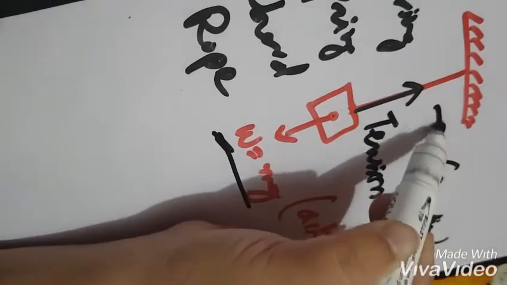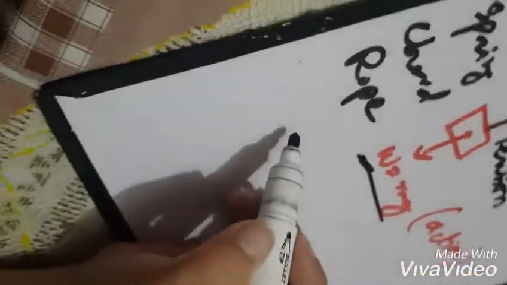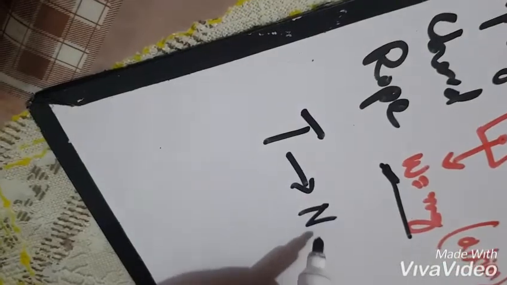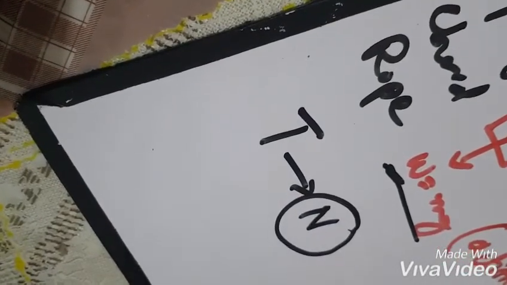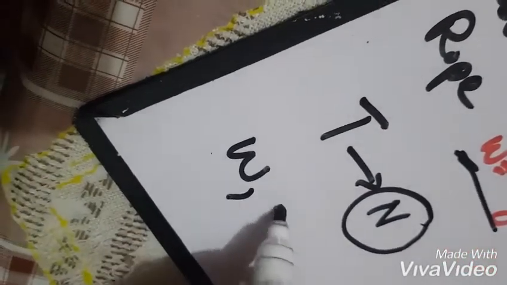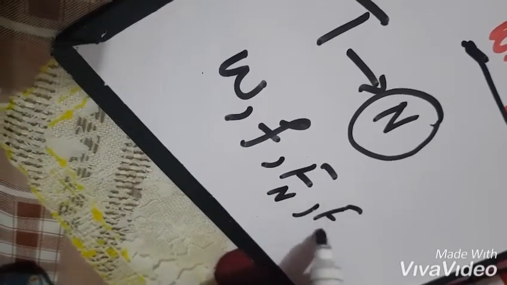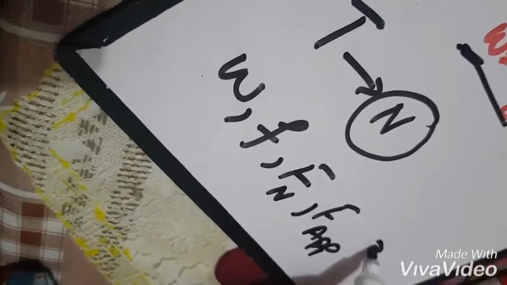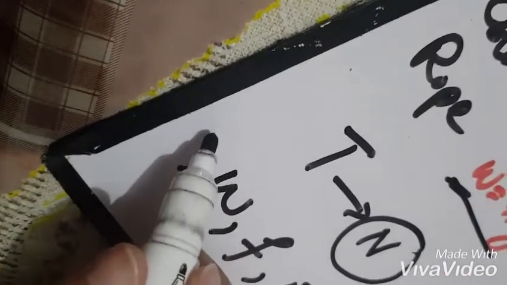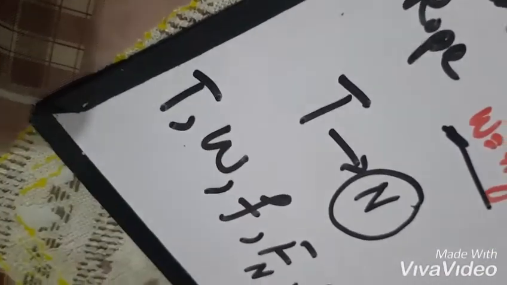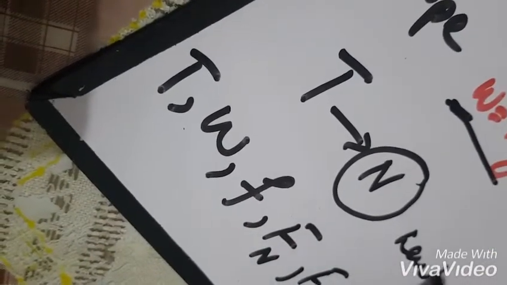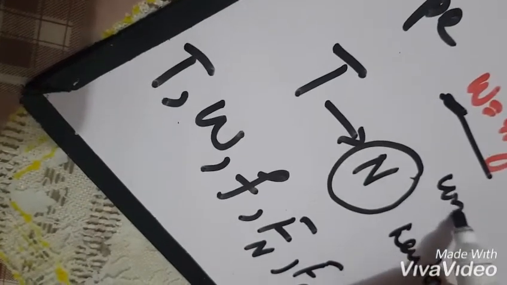a force. It is represented by capital T, and this T has the unit Newton, because every force, whether the force is weight, frictional force, normal reaction force, or applied force, all forces have the same unit, which is Newton. So this tension is now introduced here today. It is also a force whose unit is also Newton. So the unit of tension is Newton.